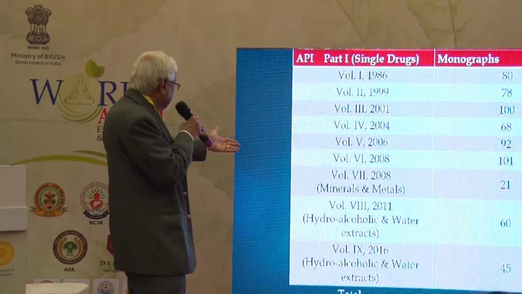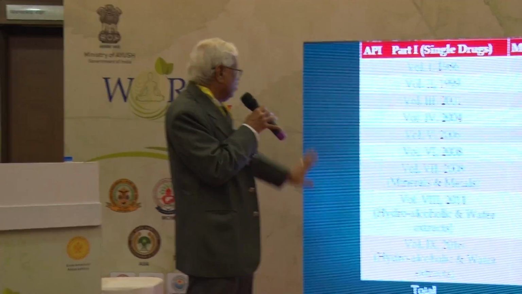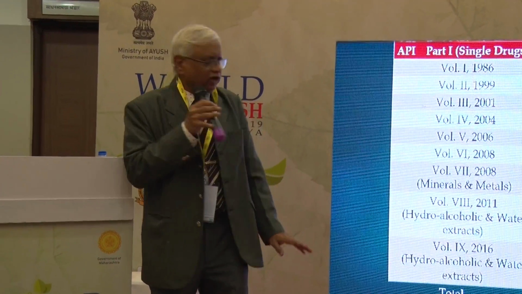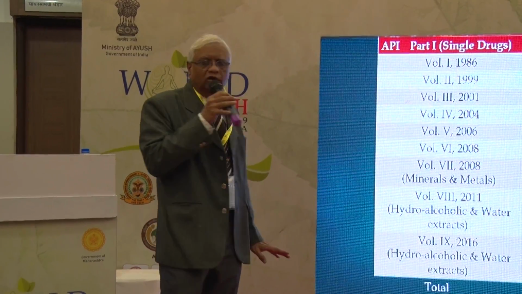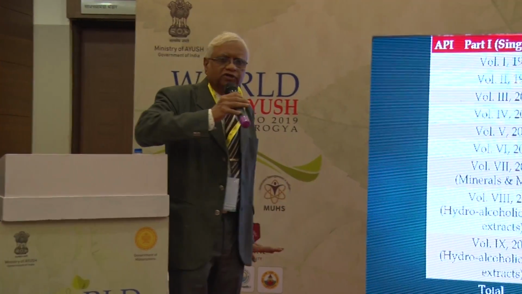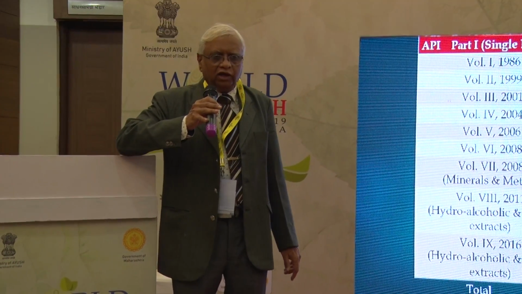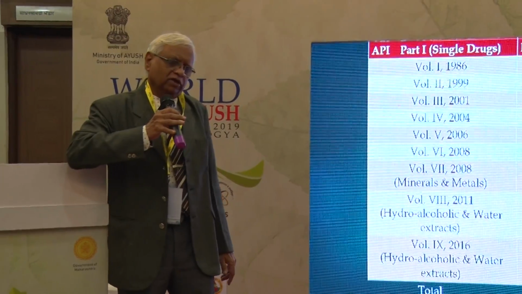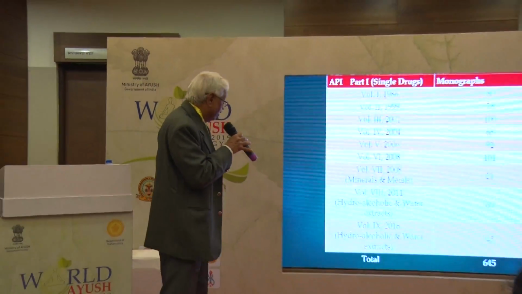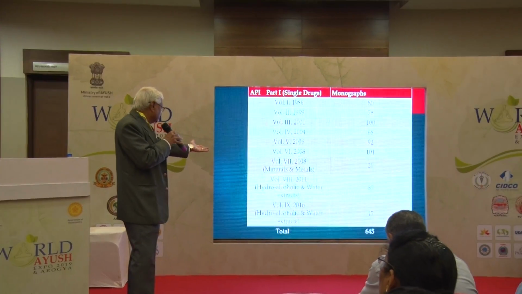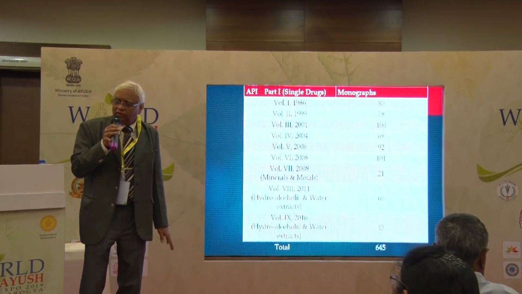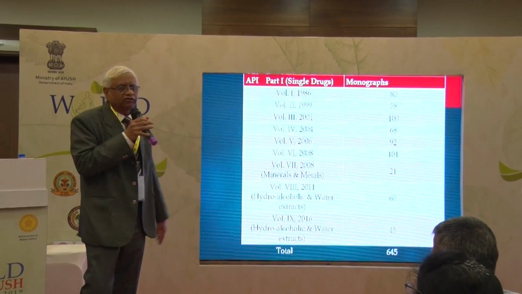You can see here there is the seventh volume, where the minerals and metals volume is. There are 21 monographs in that volume, mineral and metal monographs. The 10th volume is also related to minerals and metals. There are again 20 monographs we are going to publish. Other monographs are not yet published, or they are not developed as well. Extract monographs have also been published. So these are particularly for single drug monographs, 645.